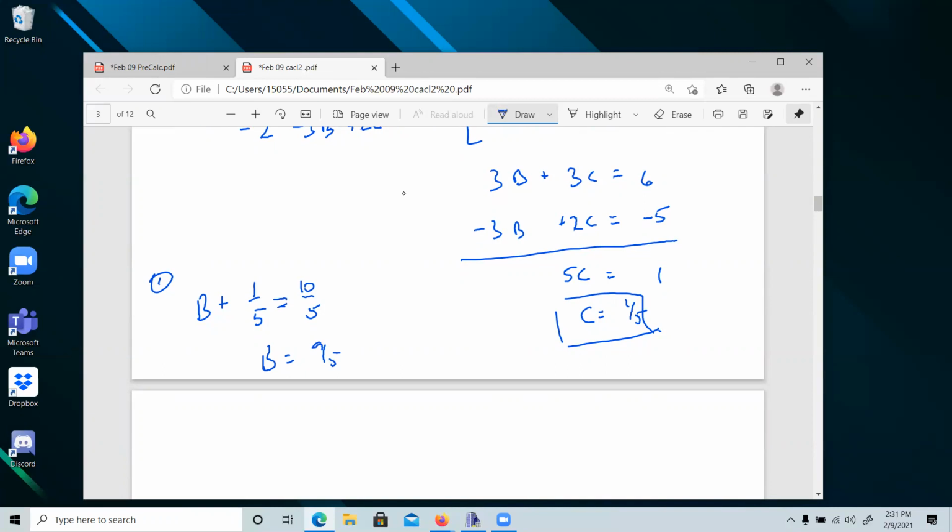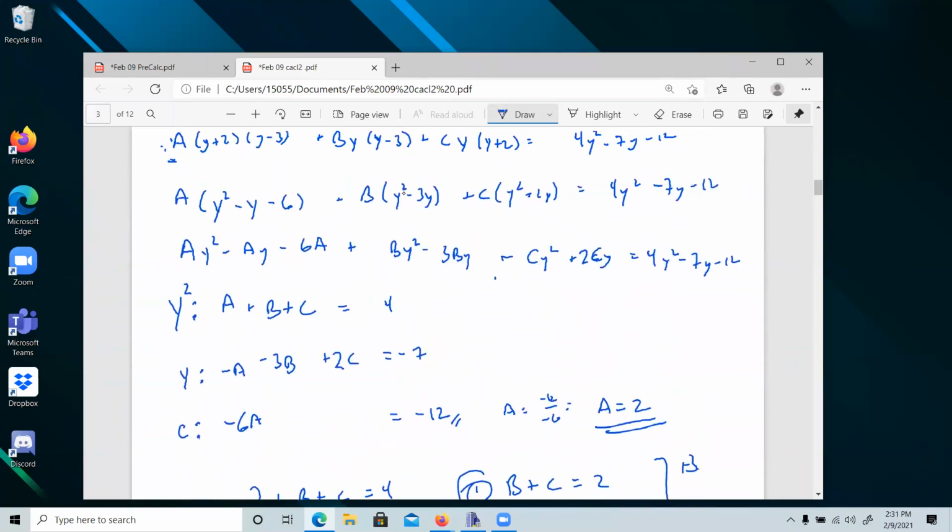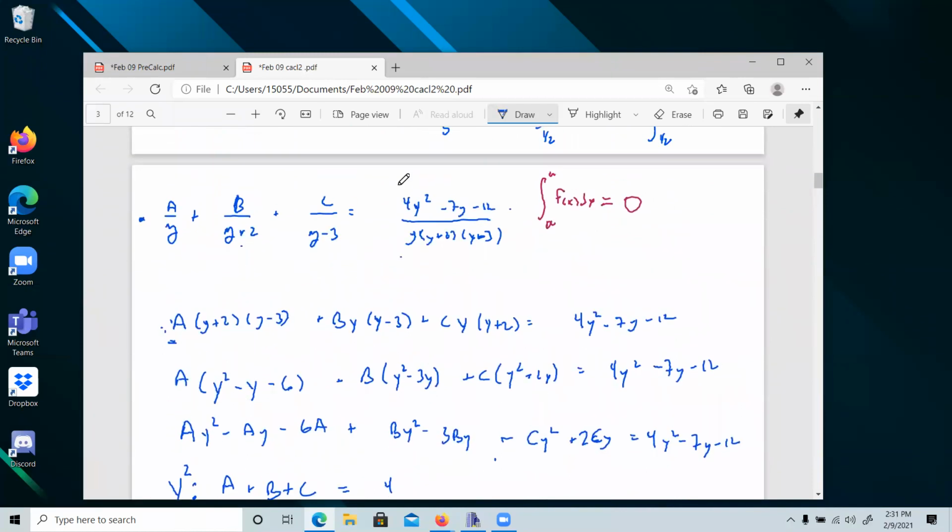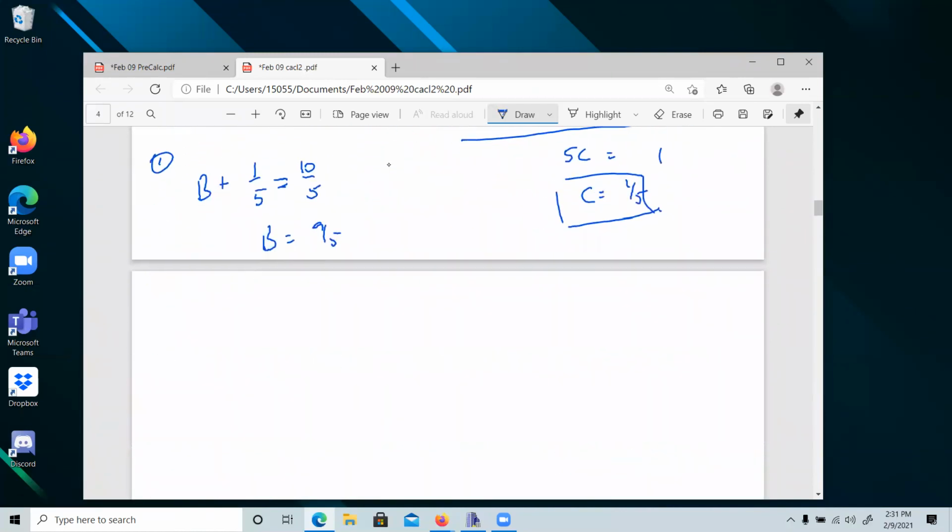Now back up about a page or 2. This was equal to 4y squared minus, what was it, 7y minus 12? Yeah, over y plus 2, y minus 3 dy. This is really the same integral from 1 to 2.